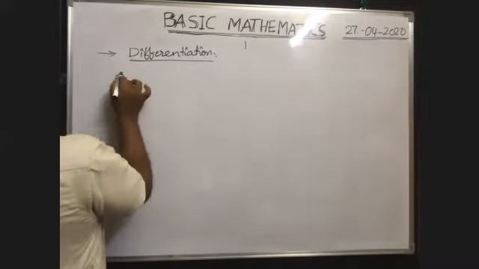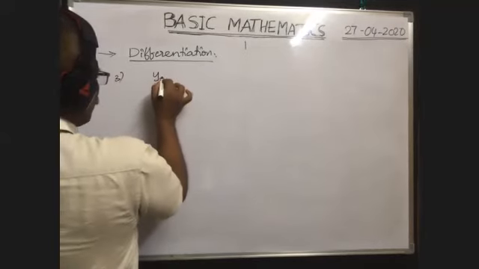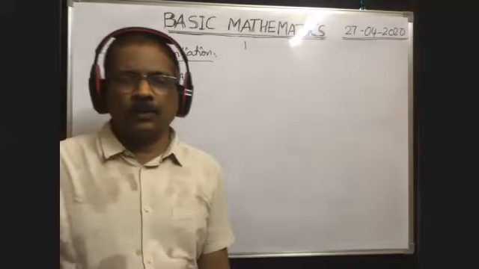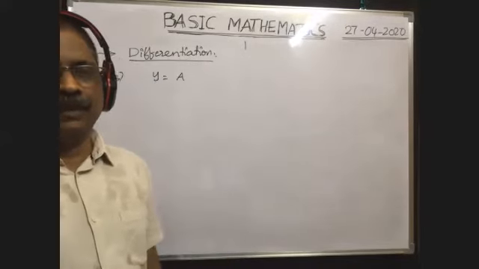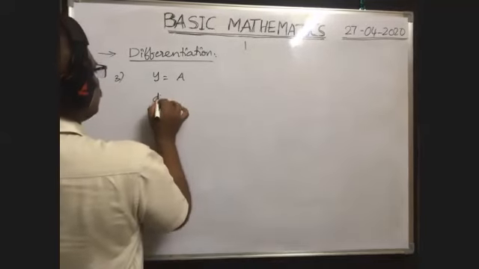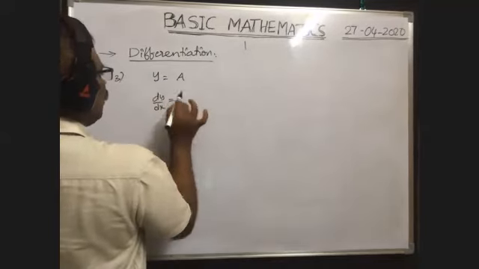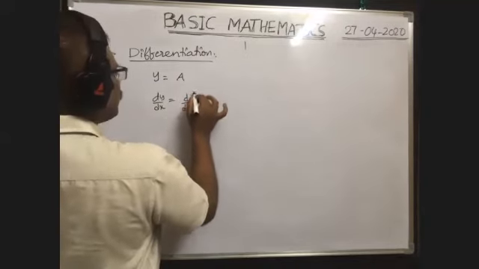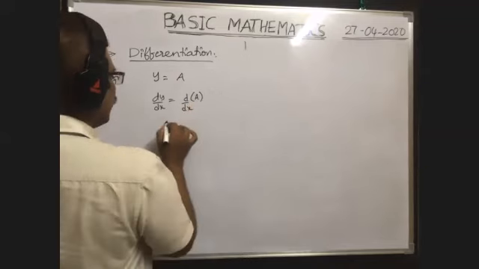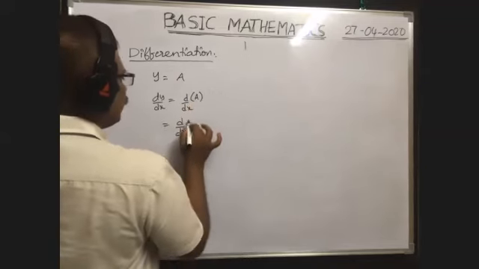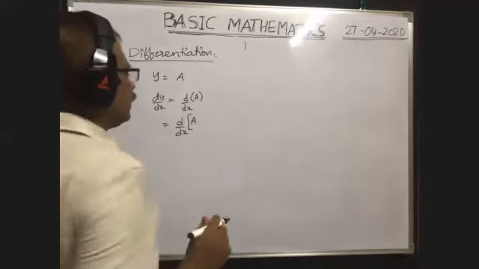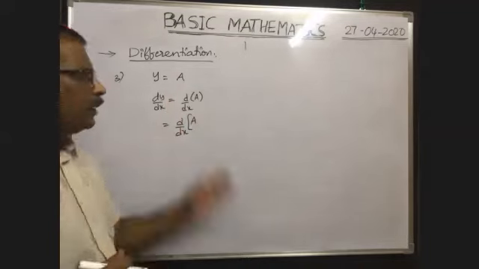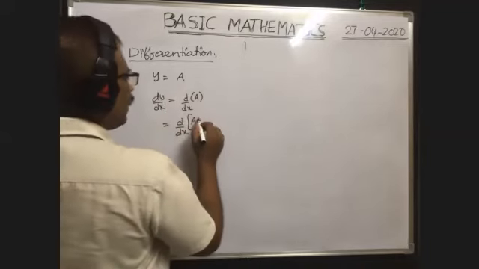Next, example 3. Suppose y is equal to some constant a. a is a constant. What is dy by dx? They asked, dy by dx is equal to how much? This is equal to d by dx of y, which is a. This is d by dx of a. Actually there must be a variable, but a is a constant in this formula. Variable is not there.